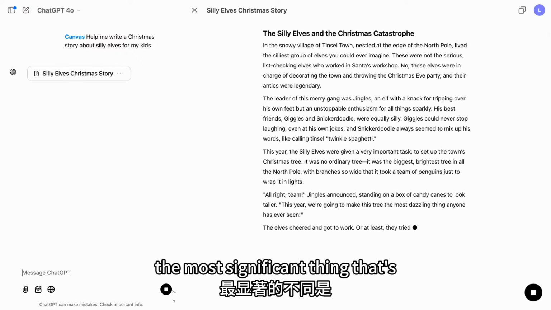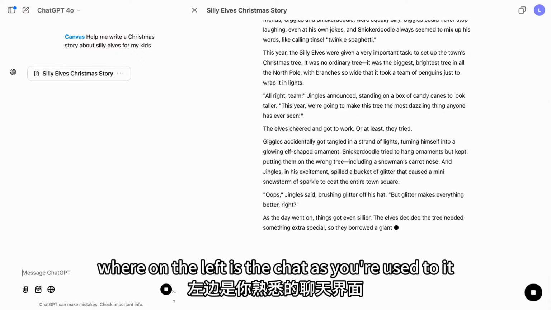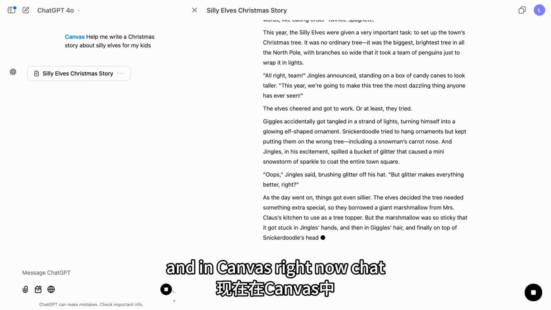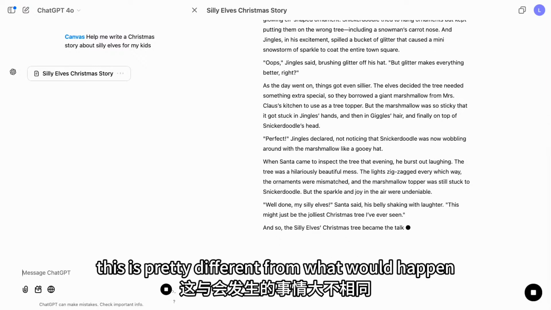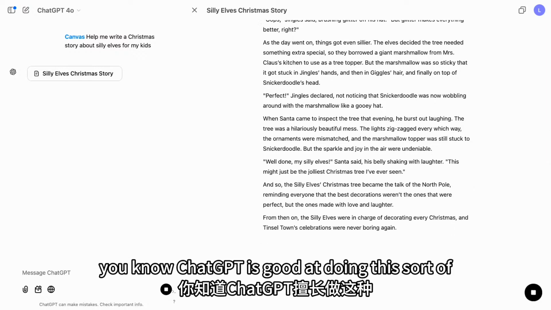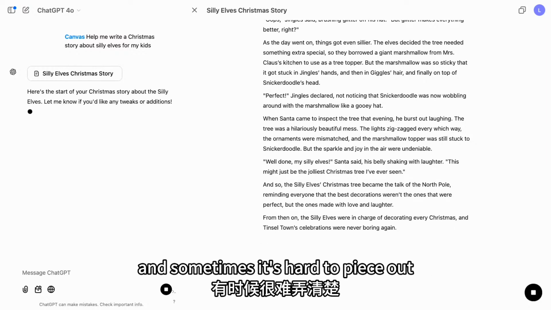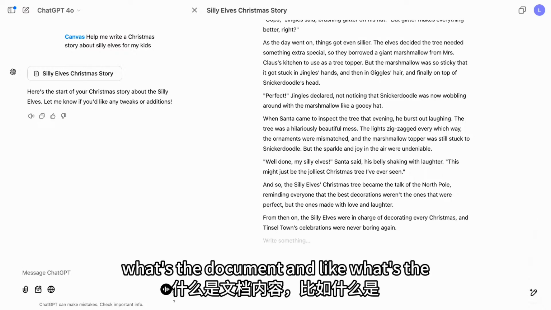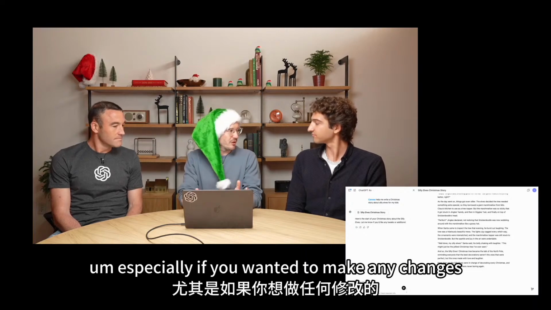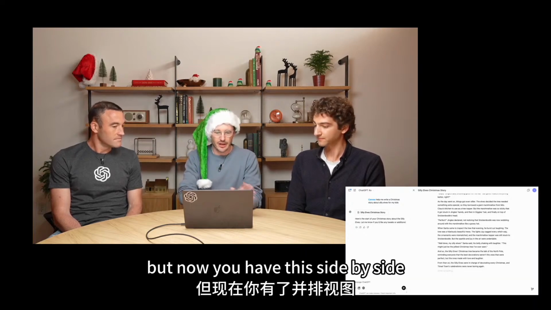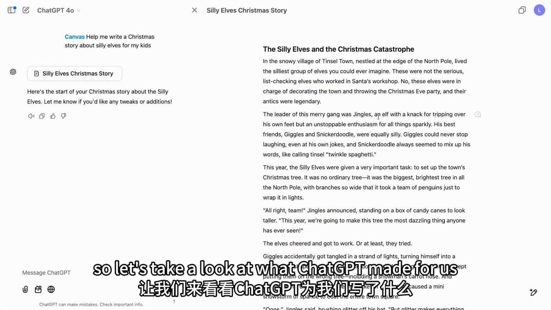So there's a handful of things that we should explain about what's going on here. The most significant thing that's different is you have this side-by-side view, where on the left is the chat, as you're used to it, and on the right is Canvas. And in Canvas, right now, ChatGPT is busy writing the story for us. This is pretty different from what would happen if you wrote this kind of prompt before. ChatGPT is good at doing this sort of creative writing work, but it would write it directly inline in chat, and sometimes it's hard to piece out what's the document and what's the preamble or what comes after. Or especially if you wanted to make any changes along the way, things tend to get lost. But now you have this side by side. So let's take a look at what ChatGPT made for us.